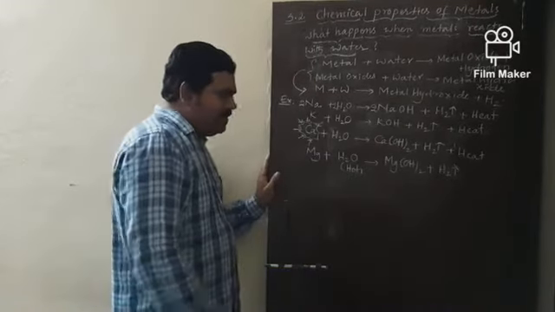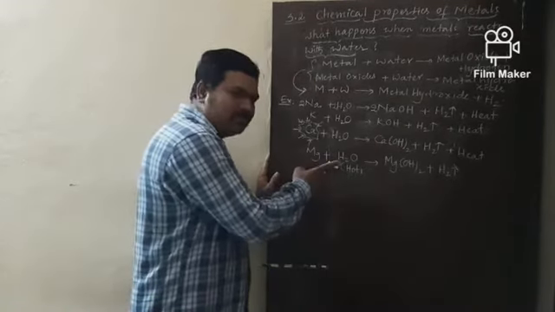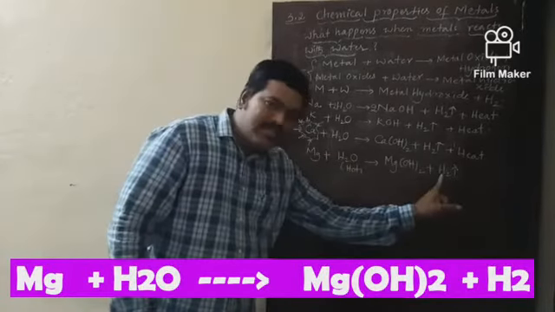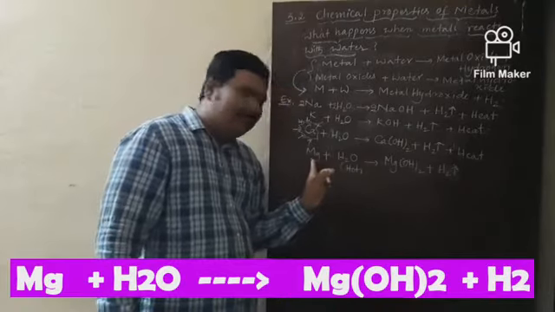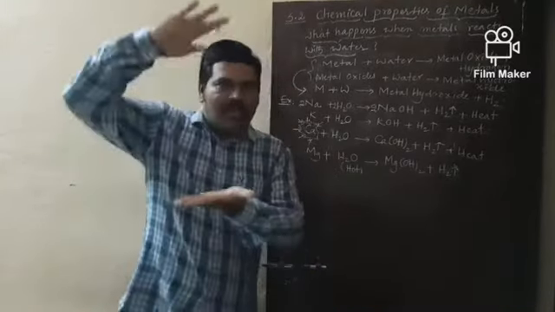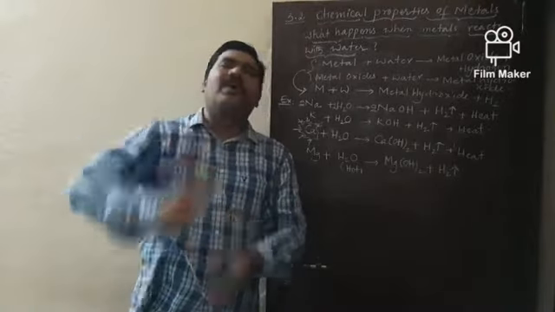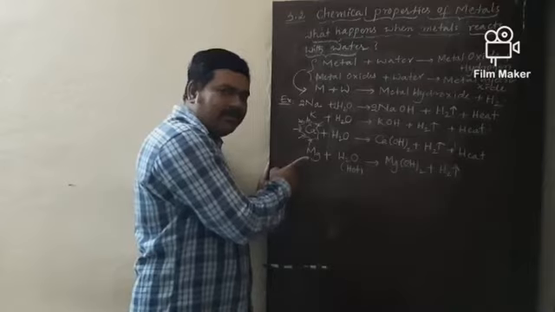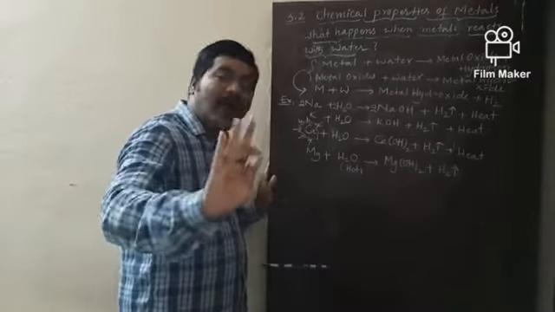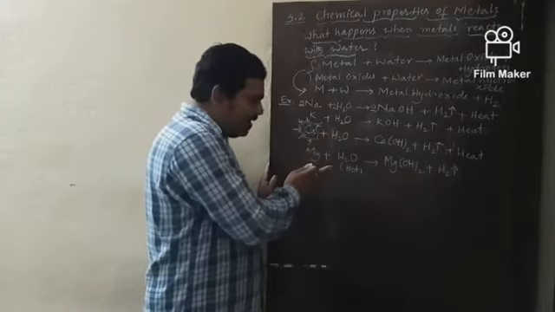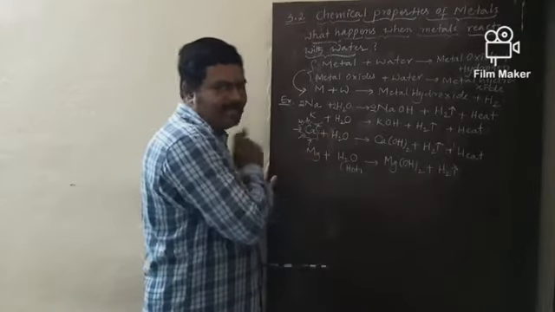The liberated hydrogen gas sticks onto the magnesium surface, makes it lighter and it floats on the surface of water. So both calcium and magnesium float on the surface of water after reacting with cold water in the case of calcium and hot water in the case of magnesium.